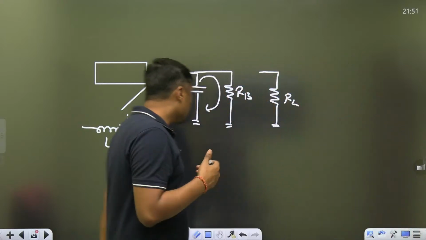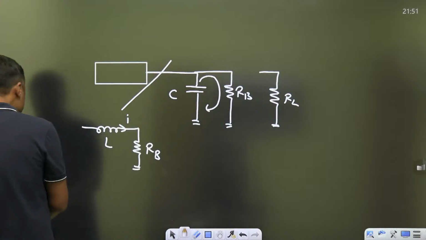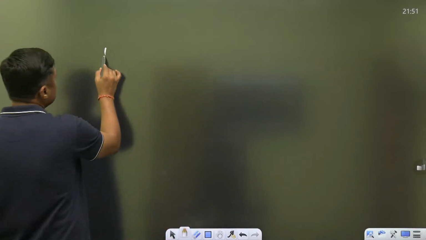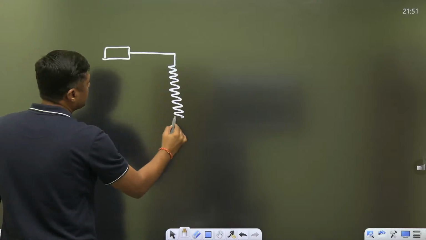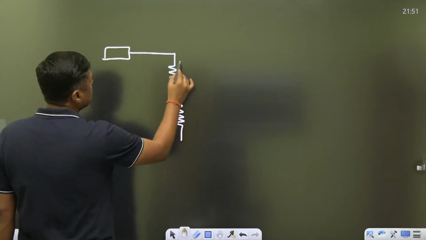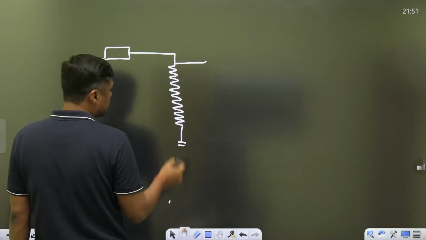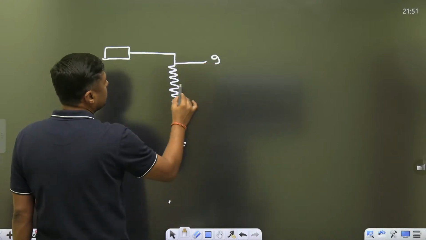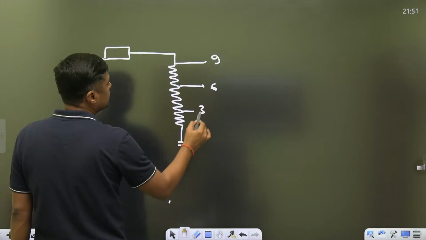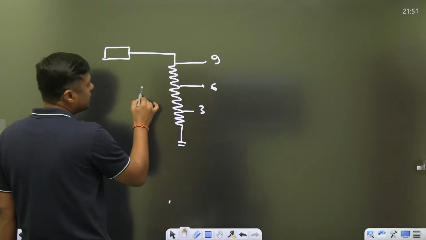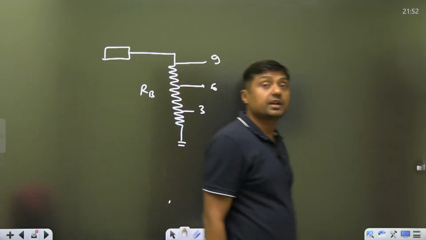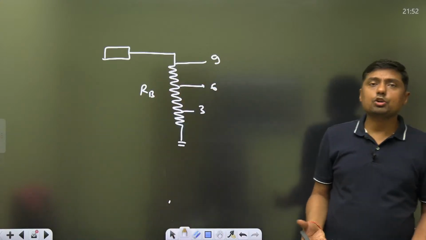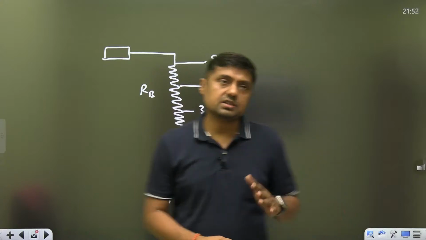Third, sometimes in a circuit we are using RB as a potentiometer. So here we are using the RB as a potentiometer. For example, this is the case. We are getting 9 volt here, 6 volt here, 3 volt here with respect to ground. It behaves like what? Potentiometer. Potential divider circuit. So these are the applications of bleeder resistance, guys.